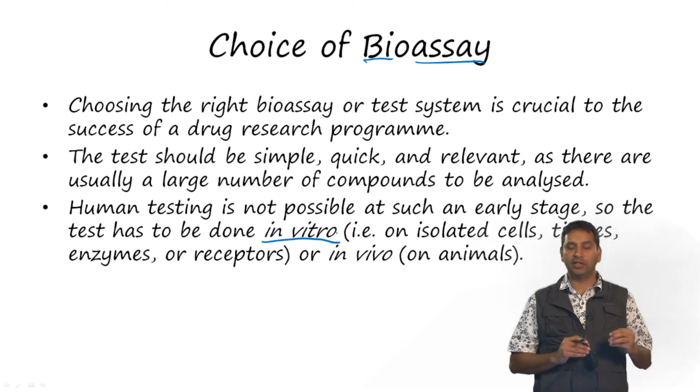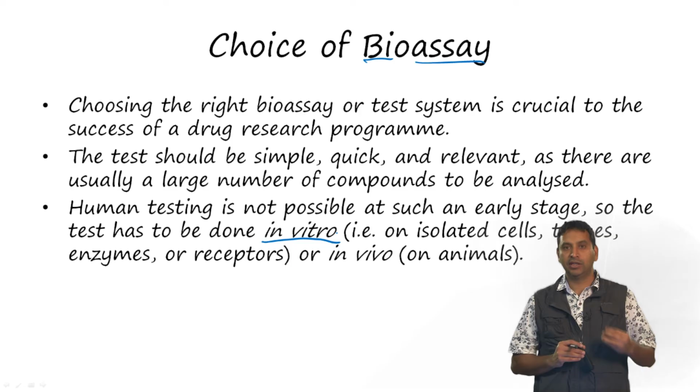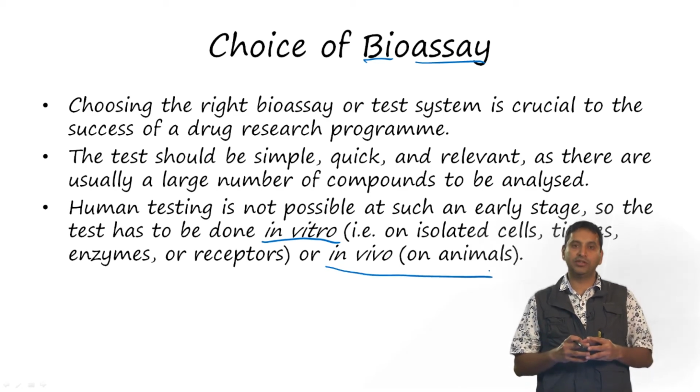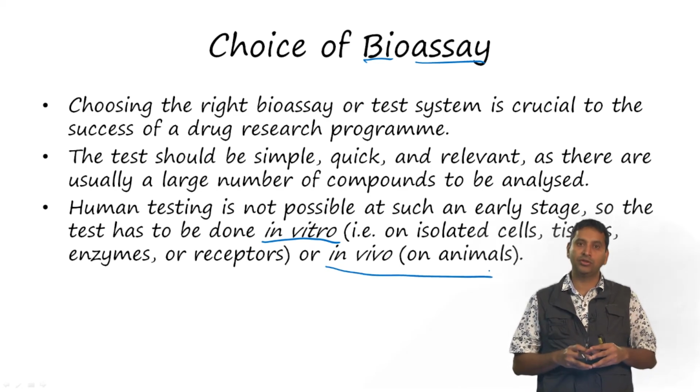An in vitro assay is usually a test carried out on isolated cells, tissues, enzymes or receptors. You can also have animal models, which are known as in vivo assays. Both of these are commonly used to test for new drugs.